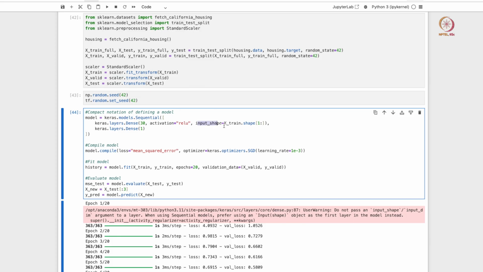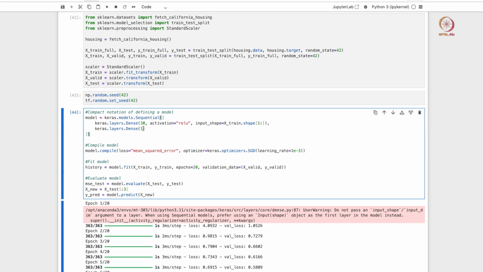Basically what it does is it tells the model what the shape of the inputs is and how many nodes your input layer should have. So your input layer will have the X train data set here which has been flattened out, and this is the first hidden layer which has an activation function of ReLU, and it has 30 nodes. We only have one hidden layer, and subsequent to that is just the output layer, and there is only one output node. We want to predict the median house prices, which is one floating point value.